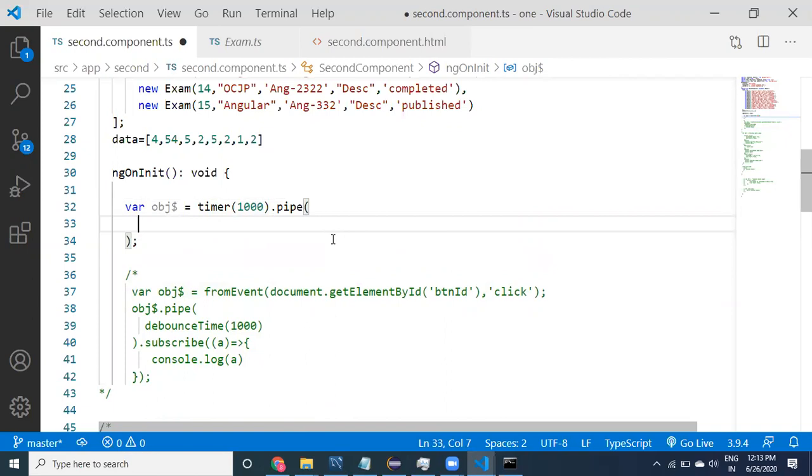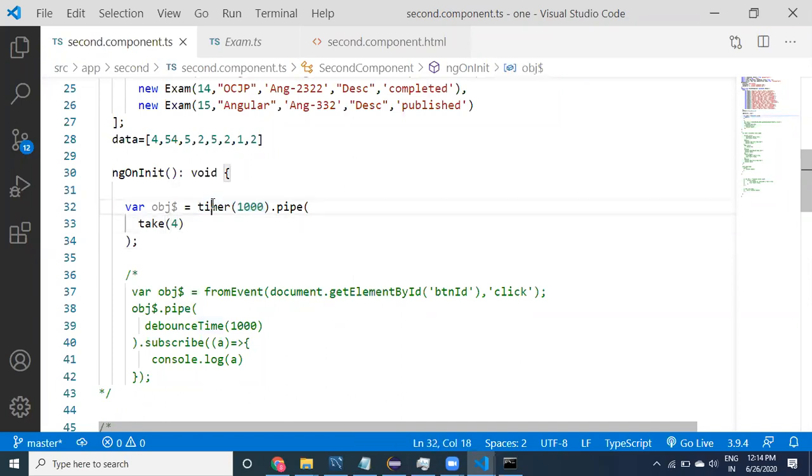Within the pipe you can take 5 or 10, or otherwise take only 4. Take 4 means that within the pipe, if you apply take 4, it will accept only 4 values.